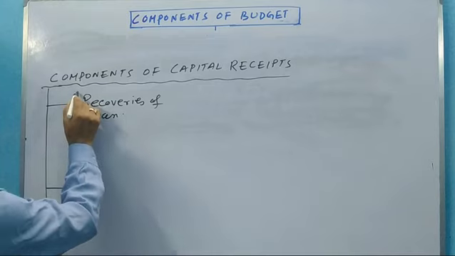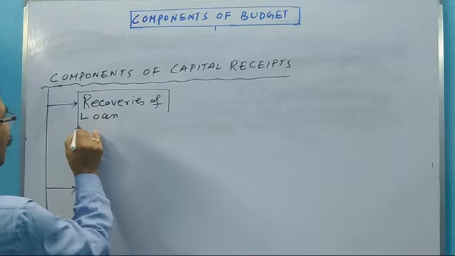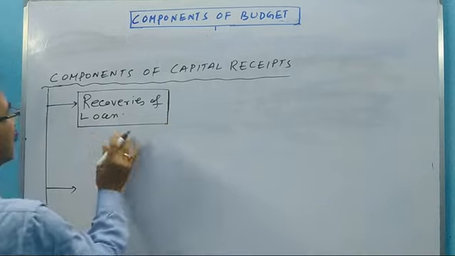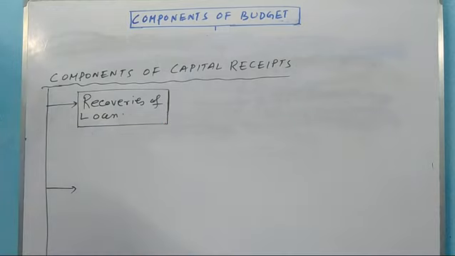Sometimes, for maintaining and running the state government, local bodies and the union territories, they face some liquidity crisis. During the period of liquidity crisis, the central government gives loans to them, right?